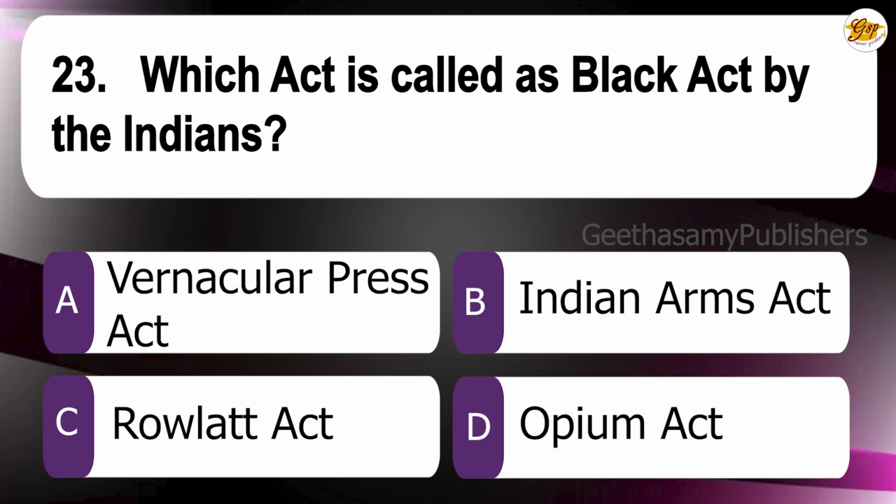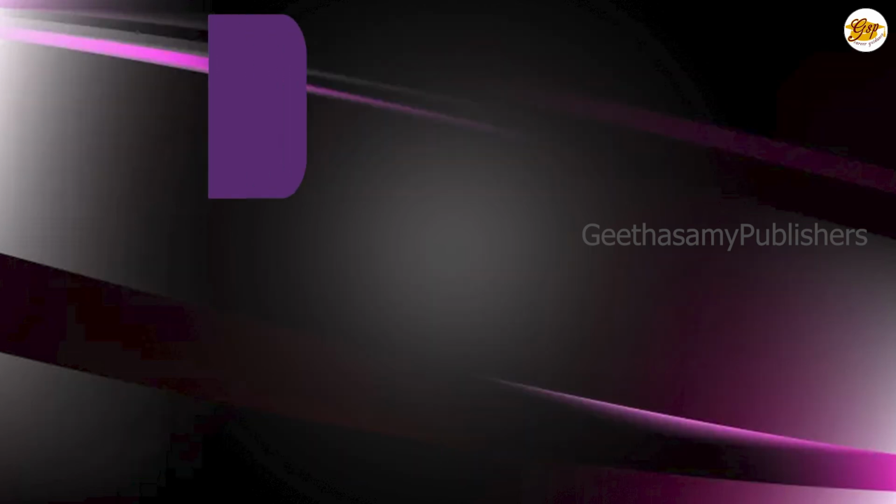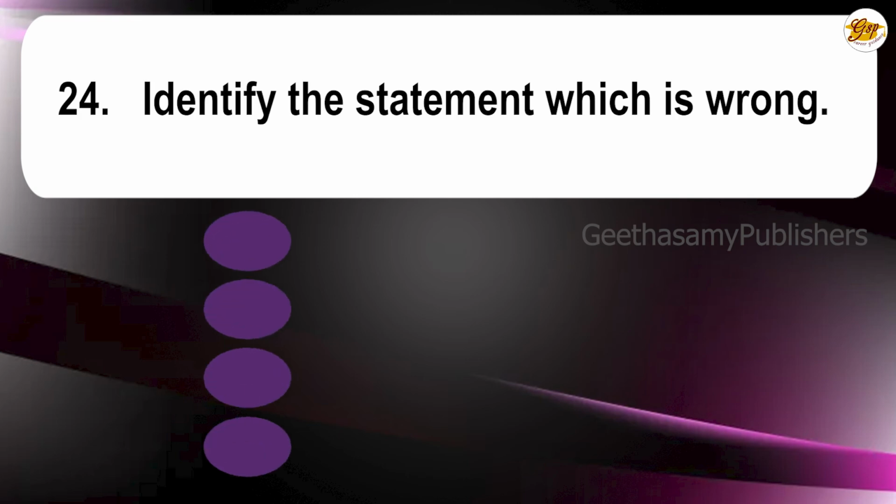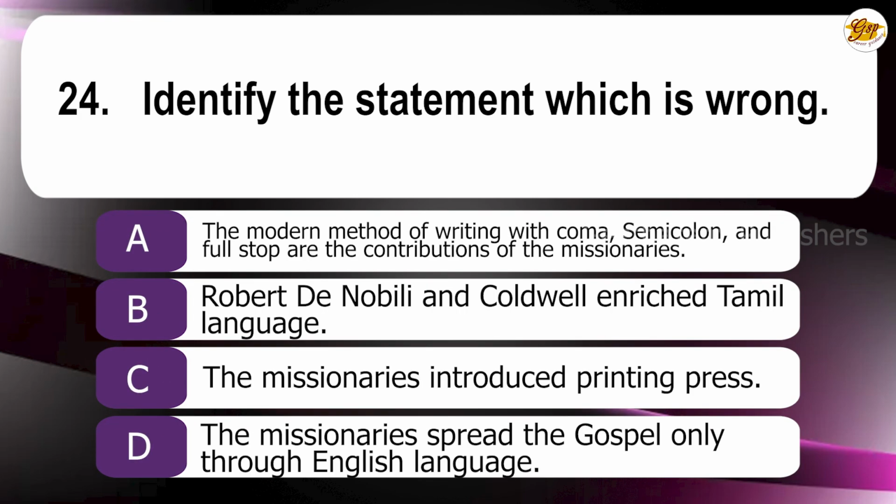23rd question. Which act is called the Black Act of the Indians? A. Vernacular Press Act, B. Indian Arms Act, C. Rowlatt Act, D. Opium Act. The correct answer is C. Rowlatt Act. 24th question. Identify the statement which is wrong. A. The modern method of writing with comma, semicolon and full stop are the contributions of the missionaries. B. Robert Caldwell and Noble enriched the Tamil language. C. The missionaries introduced the printing press. D. The missionaries spread the gospel only through the English language. The answer is D.